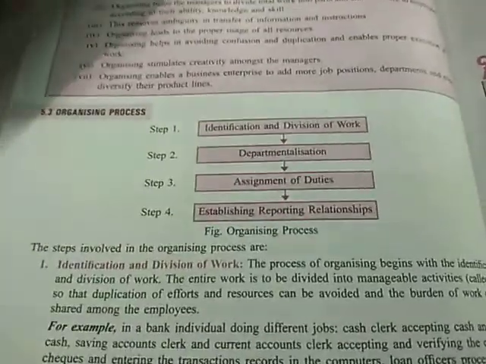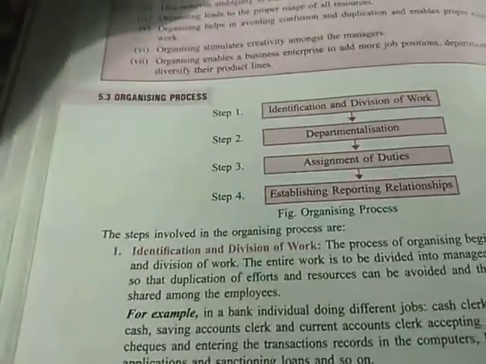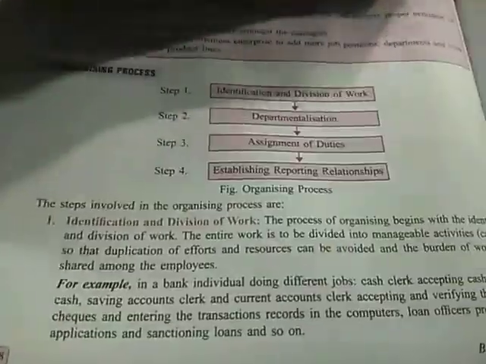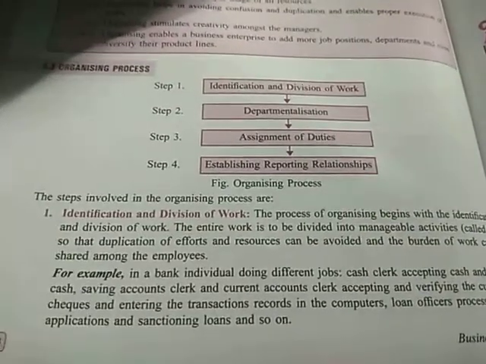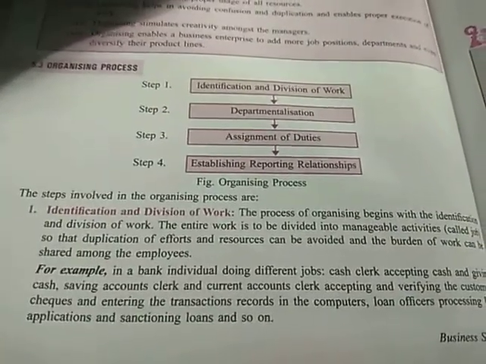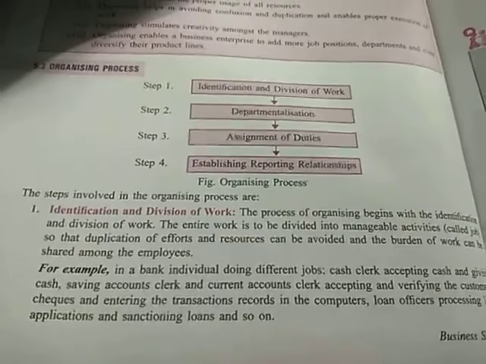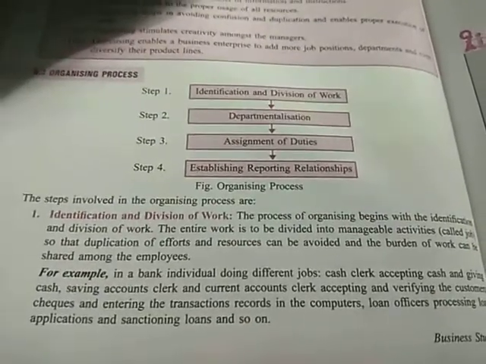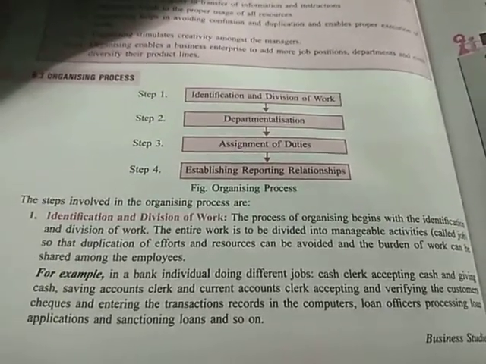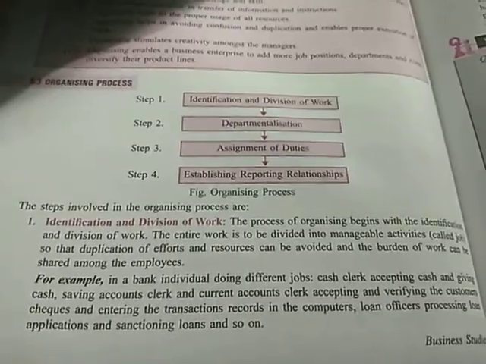So what are these steps? We'll see in detail here. Number 1, identification and division of work. The process of organizing begins with identification and division of work. The entire work is to be divided into manageable activities called jobs, so that duplication of efforts and resources can be avoided and the burden of work can be shared among the employees.